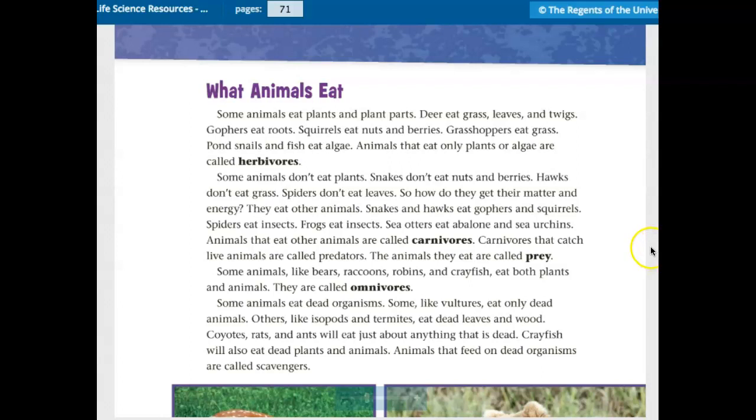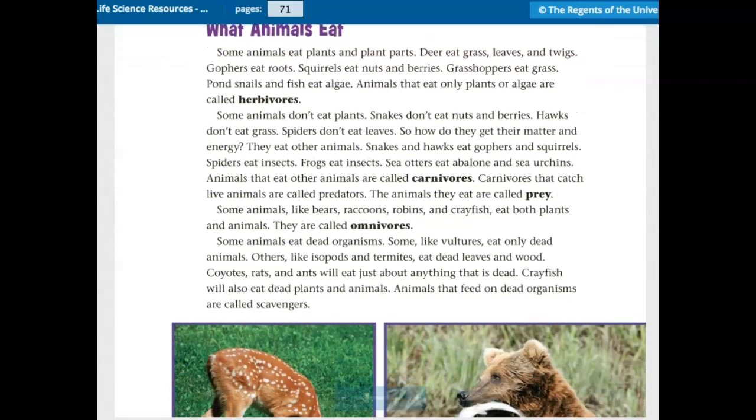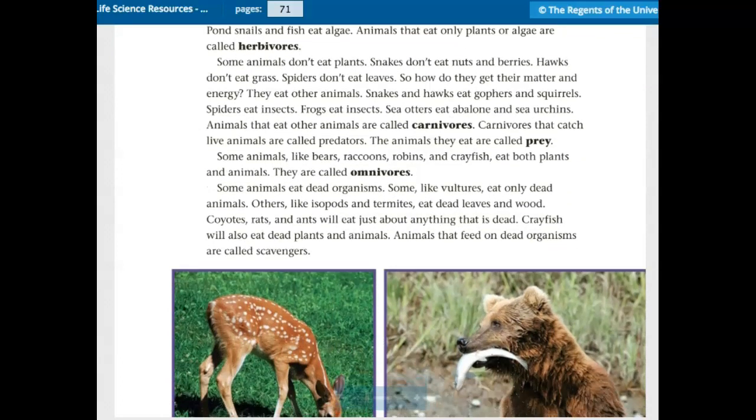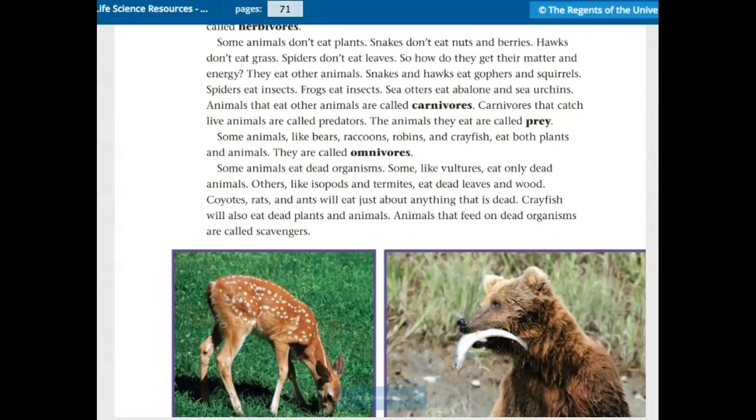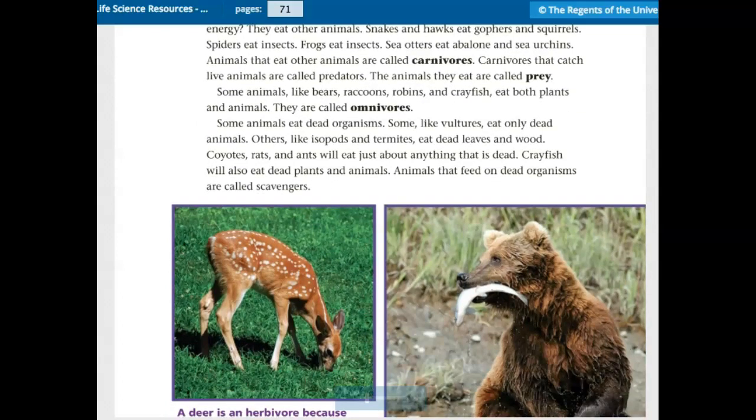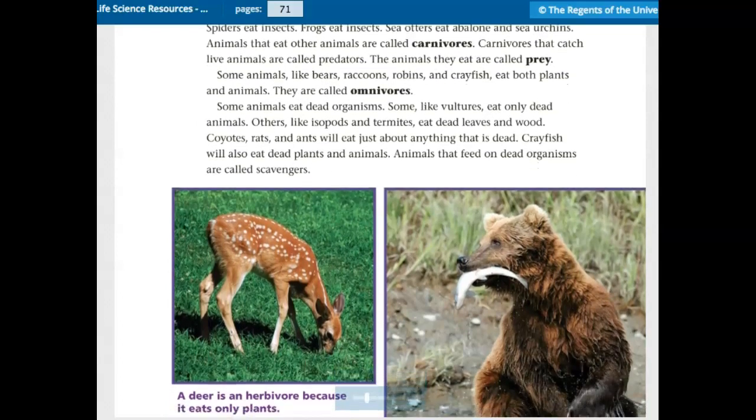Some animals like bears, raccoons, robins, and crayfish eat both plants and animals. They are called omnivores. Some animals eat dead organisms. Some, like vultures, eat only dead animals. Others, like isopods and termites, eat dead leaves and wood. Coyotes, rats, and ants will eat just about anything that is dead. Crayfish will also eat dead plants and animals. Animals that feed on dead organisms are called scavengers.